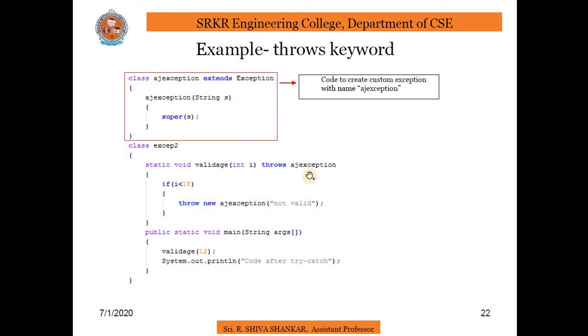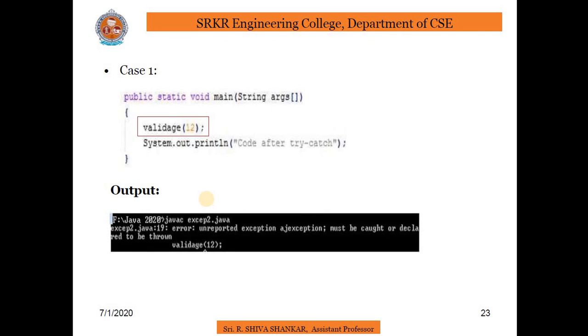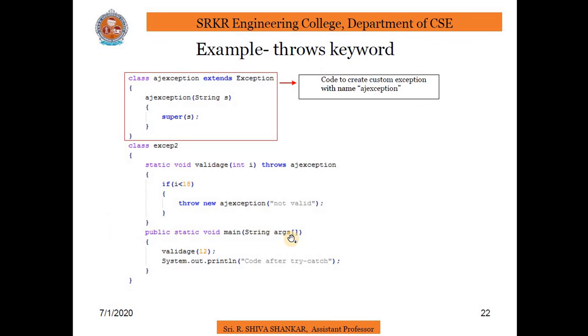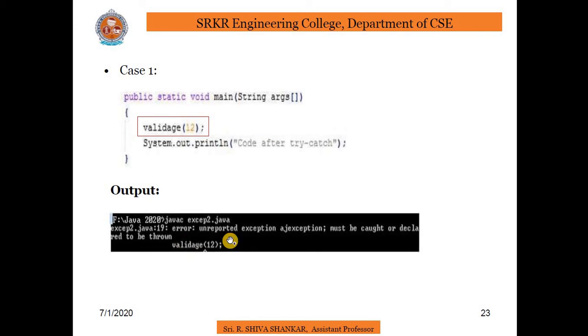Another class Exep2 has static void validate(int i) throws AgeException if i is less than 18. So here we are using the throws keyword. What will happen, we have to check here. Case 1: when validate is called, it simply gives an unreported exception. If I call validate directly, we get an unreported exception.